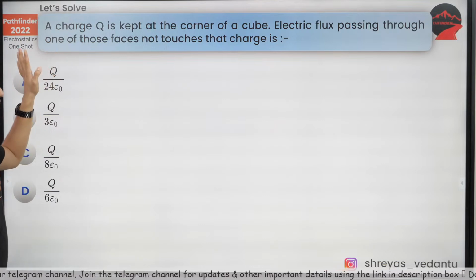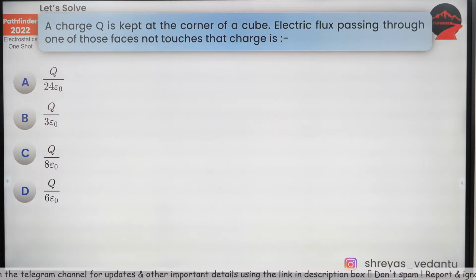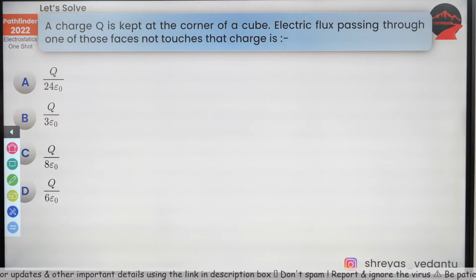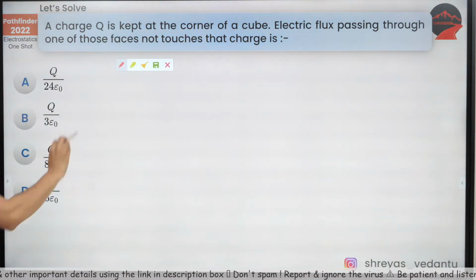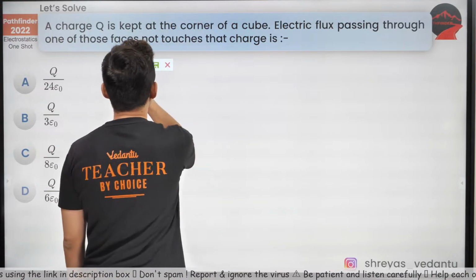A charge Q is placed at the corner of a cube. The flux passing through one of those faces which does not touch the charge is... Interesting question. Let's see how to solve this.